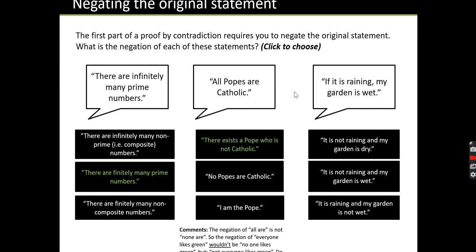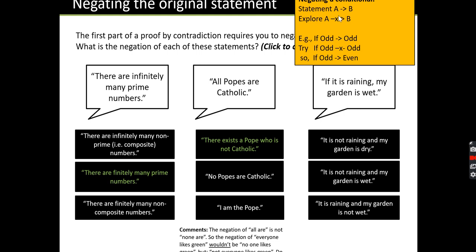And the last one, which is much closer to examples we'll be dealing with: if it is raining, my garden is wet. I would encourage you to think about it like this. The statement is saying A: if it is raining, that's A. If A, then my garden is wet, that's B. If we're going to negate this, we should explore when A does not lead to B. So which of these statements does that?